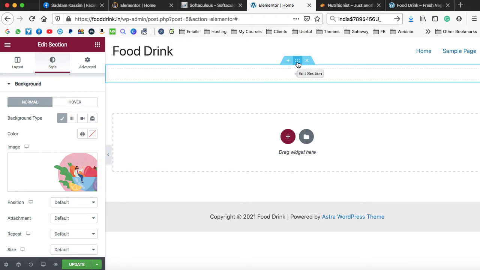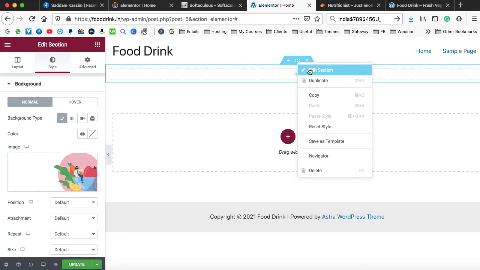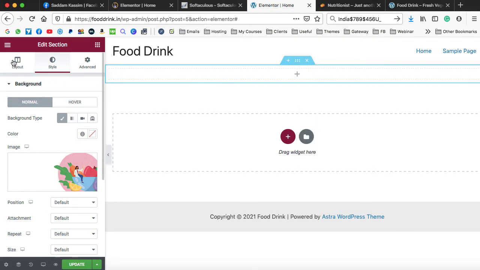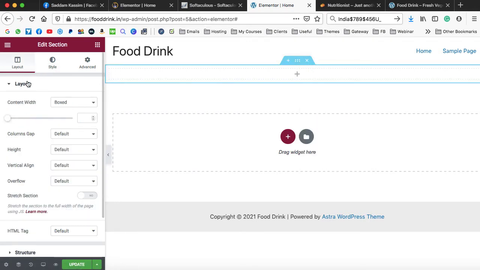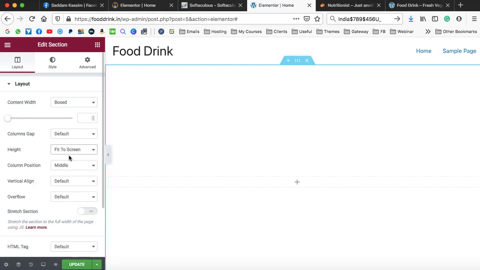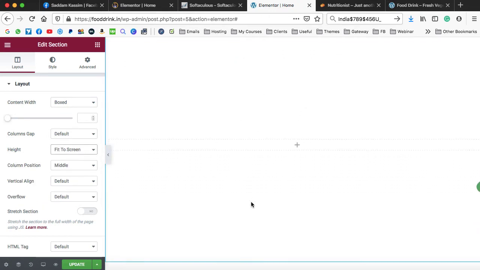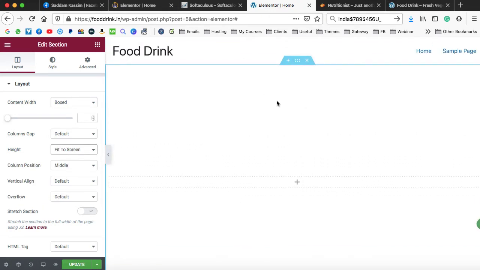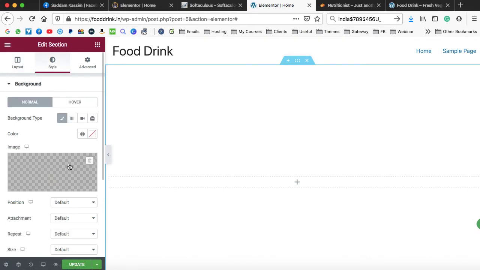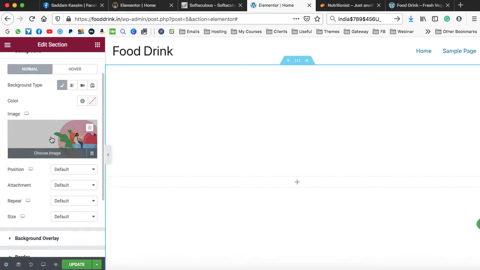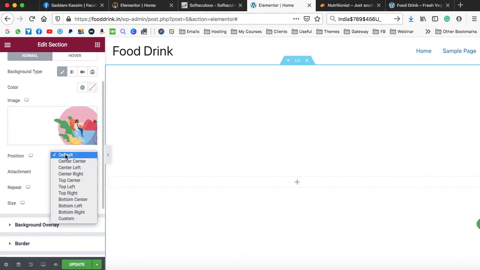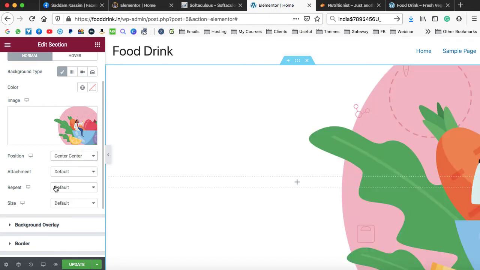What we need to do is right click on these little dots, edit section, then go on to the layout. Here we can see so many options. The third one is height. Right now it is default. Just set it to fit to screen, so the entire height of this section will be increased. Next, go on to the style. We have set up a background image. Make sure the position is center, repeat is no repeat, and size is cover, like this.